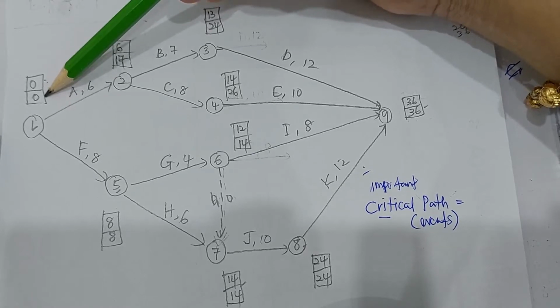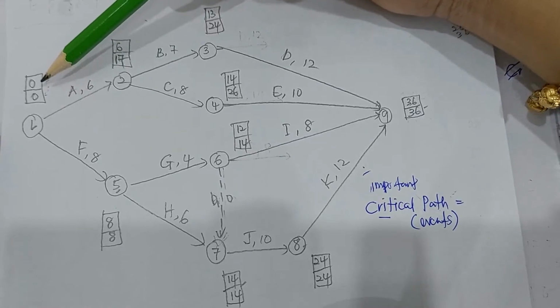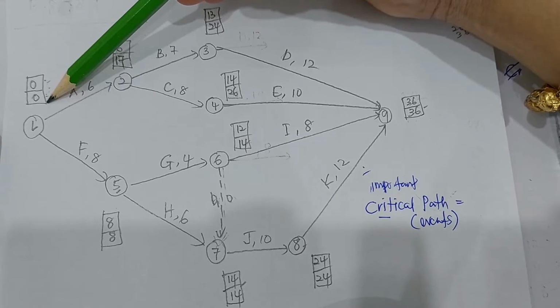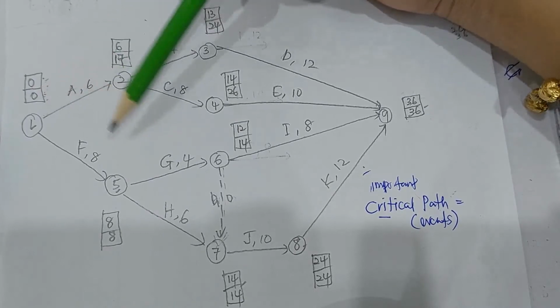Latest event time means bilakah masa paling lewat kita boleh mulakan sesuatu event. So event number 1 here says masa paling lewat kita patut mulakan event number 1 is now as well. So paling cepat mulakan sekarang, paling lewat untuk mulakan pun sekarang. So it shows that this event is very critical. We cannot delay at all. Okay, cepat ataupun lambat kita kena mulakan sekarang.